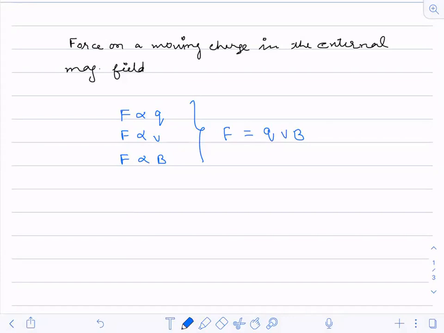Now, this force is a vector quantity, so you should be having a cross product here.